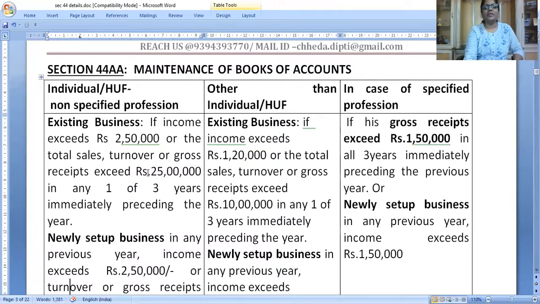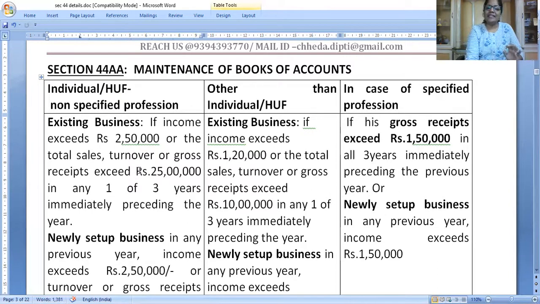If in any one year the turnover exceeds 25 lakhs or the income exceeds the limit, these conditions are alternatives. Both need not be satisfied. Your turnover exceeded 25 lakhs, but your income is 2 lakhs. Then also you have to maintain the books of accounts. Suppose my turnover exceeded 25 lakhs in 2017, but in 2018, income and turnover are both below the limit. Then should I maintain the books? Yes. Because in the running year it is less, but in the last 3 years it exceeded. That means once you maintain the books, you have to maintain them for 3 years.